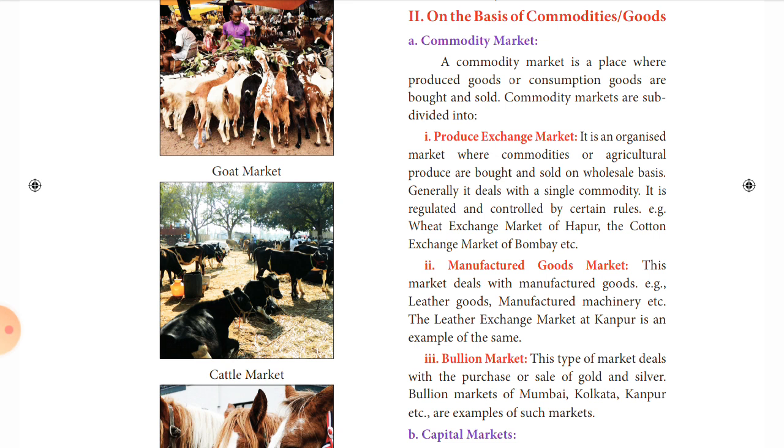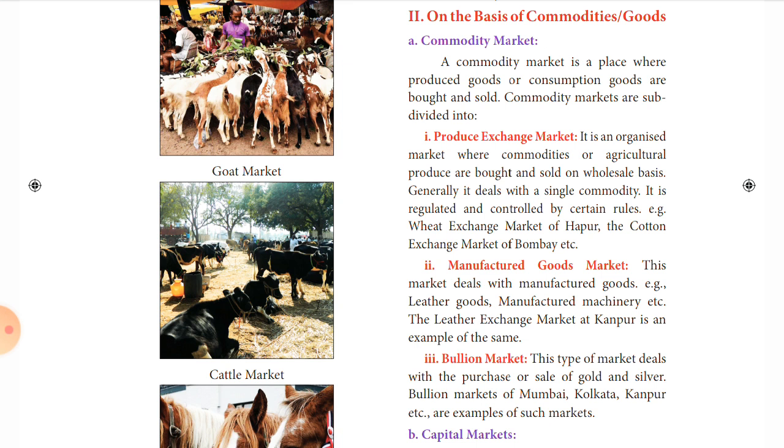So next is manufactured goods market. What is manufactured goods market? This type of market deals only with manufactured goods, that is, goods directly from the factory. So examples of such markets are leather goods, manufactured machinery, etc. The leather exchange market at Kanpur is also one of the examples.